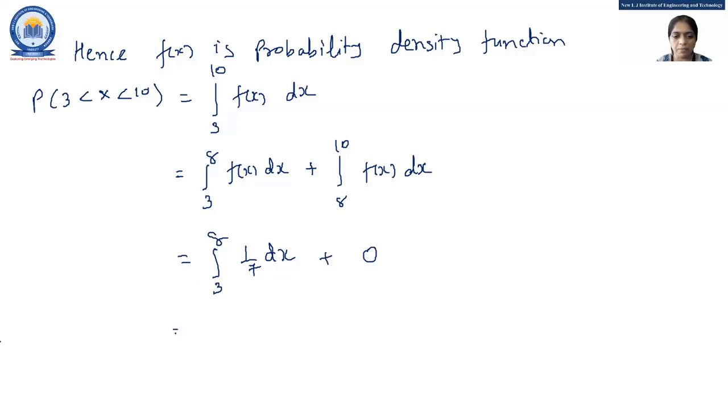If I keep 1 by 7 out of the integral, the integration of 1 with respect to x is just x, right? And the limits are 3 to 8. If I substitute my upper limit and lower limit, my final answer is 1 by 7 times 8 minus 3, upper limit minus lower limit.